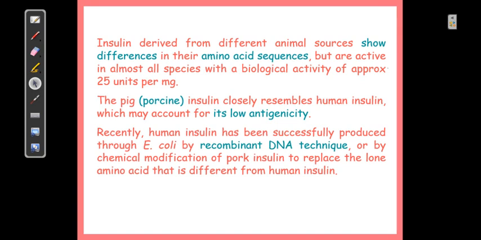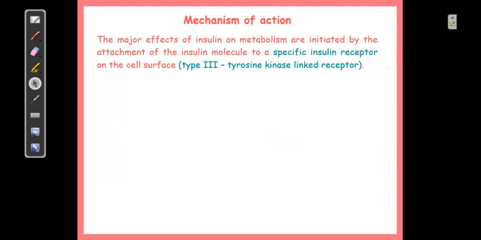Moving ahead is the mechanism of action of insulin. The major effects of insulin on metabolism are produced by action on a tyrosine kinase linked receptor, which we classify as a type 3 receptor. You know that there are 4 types of receptors: type 1 is ligand gated, type 2 is G protein coupled receptor, type 3 is mentioned here, and type 4 is a nuclear receptor.